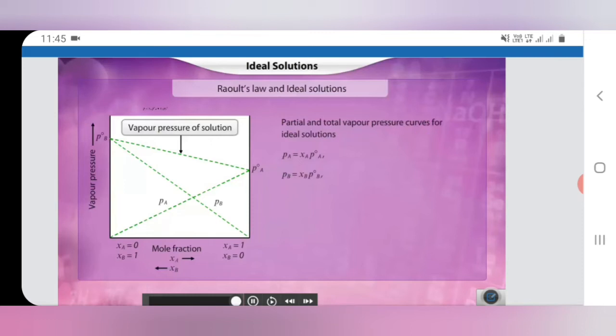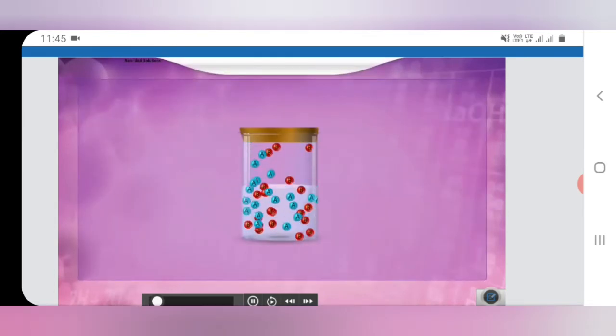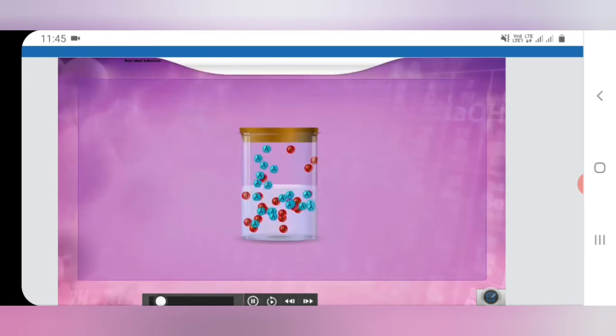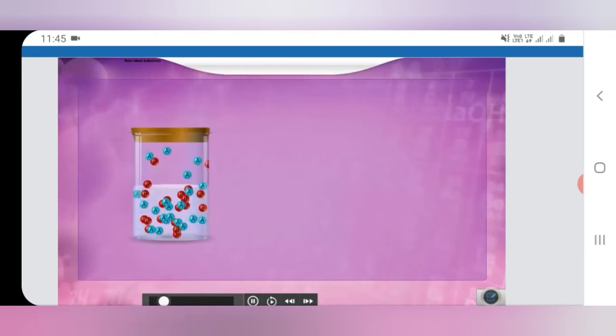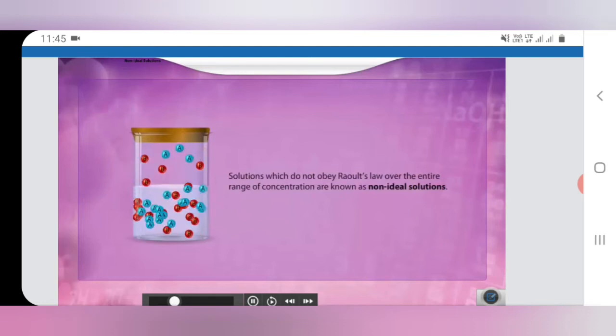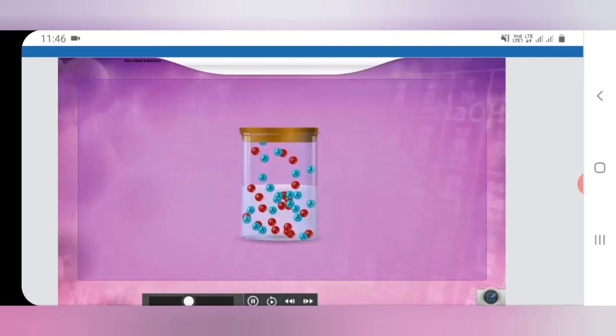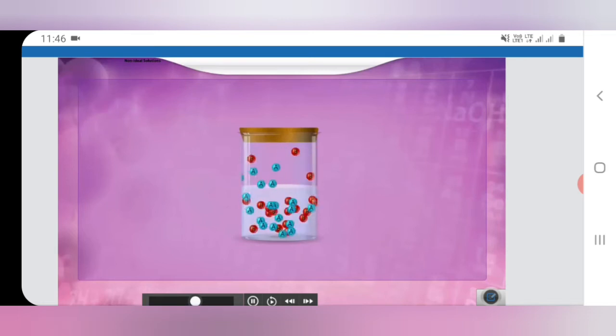So, if we have a non-ideal solution AB consisting of components A and B, then the AB interaction will be different from the AA and BB interaction. Based on the types of intermolecular forces, non-ideal solutions are categorized into two: solutions that show positive deviation and solutions that show negative deviation. So these are the two types of deviations shown by non-ideal solutions.